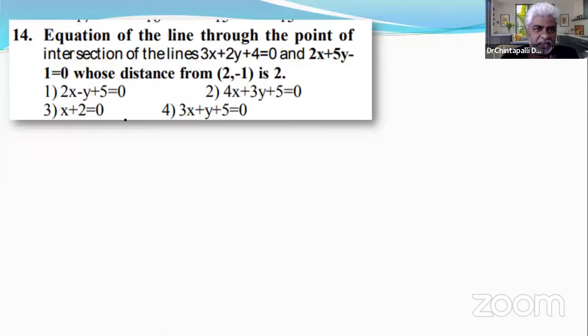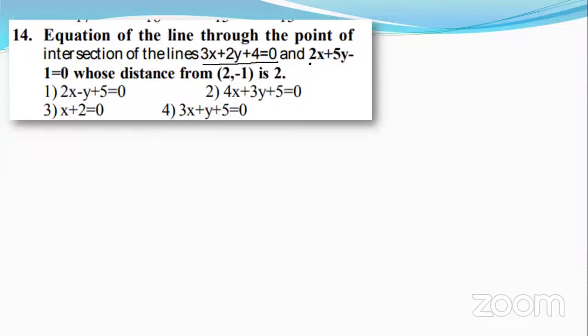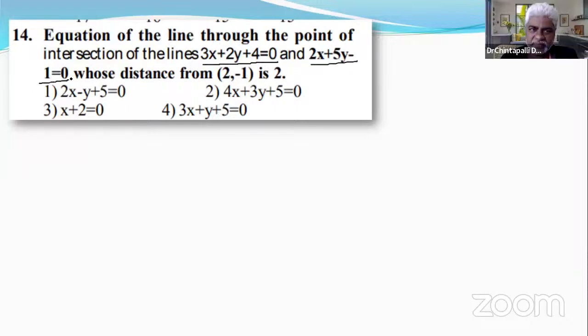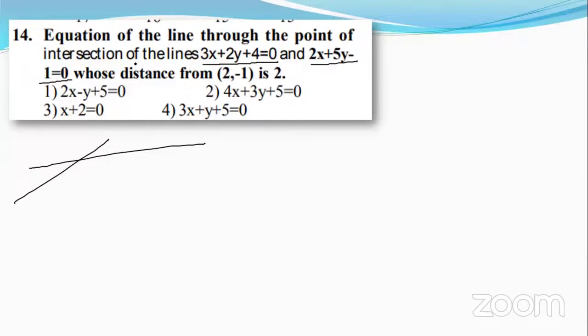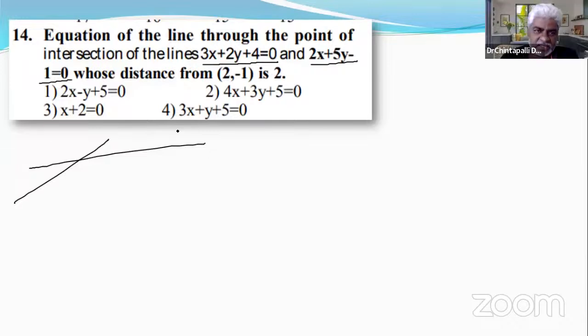Actually, let me explain the question. The equation of the line through the point of intersection of two lines. Two lines are given, right? Yes, sir. This is one line and this is another line. For example, these are the two lines. Got it? Yes, sir. Equation of the line through the point of intersection of these lines. This is the point of intersection of those two lines.